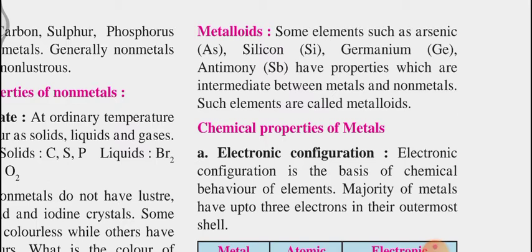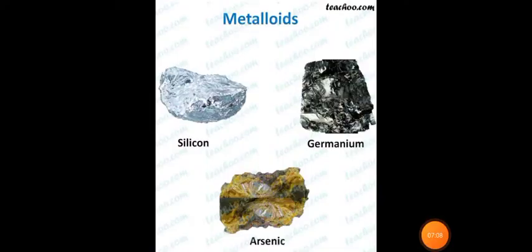Let me show you an example of the same in picture form. Here you can observe metalloids: silicon, germanium, arsenic. These have properties that lie between metals and non-metals. It is not clearly a non-metal, and it is not clearly a metal.